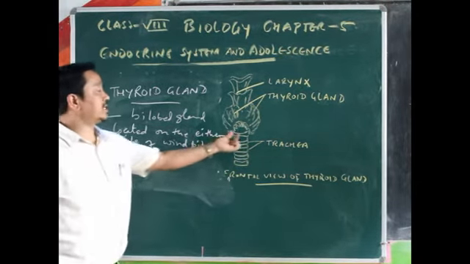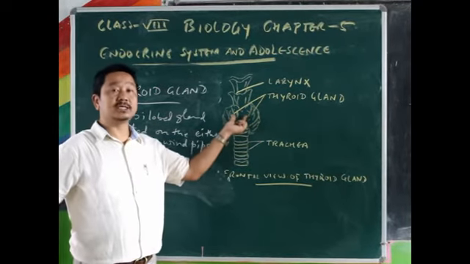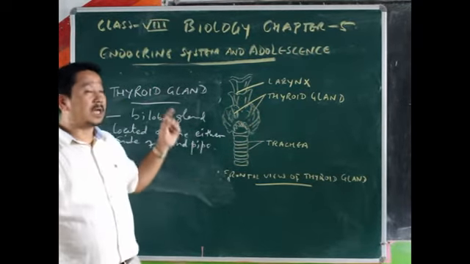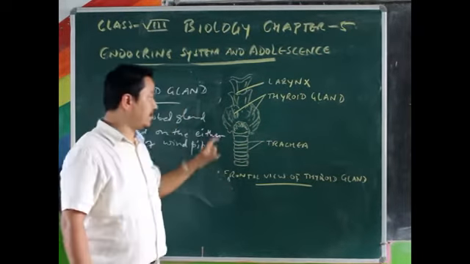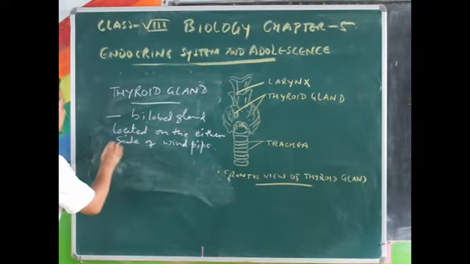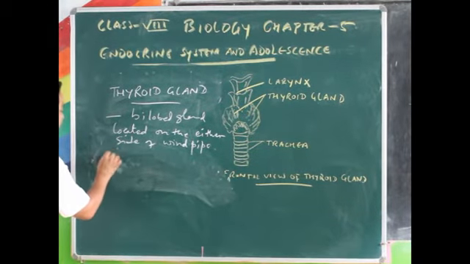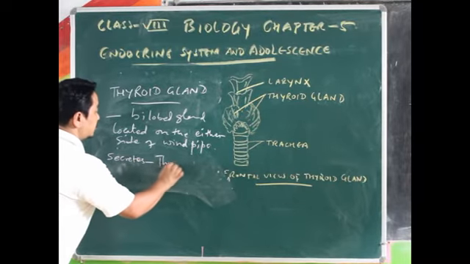See, on either side of the windpipe, this bilobed gland is located, which is your thyroid gland. Alright, so this thyroid gland secretes the hormone called thyroxine.